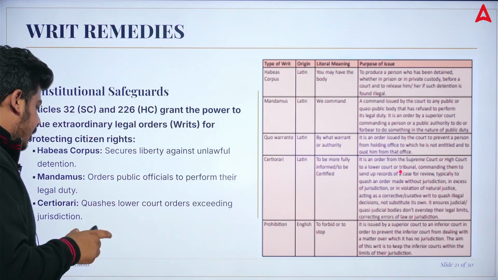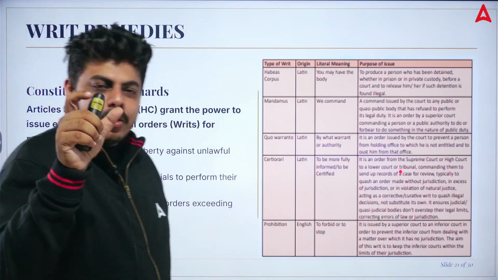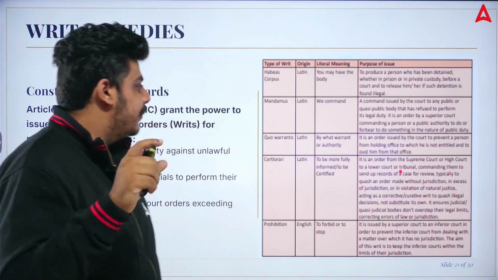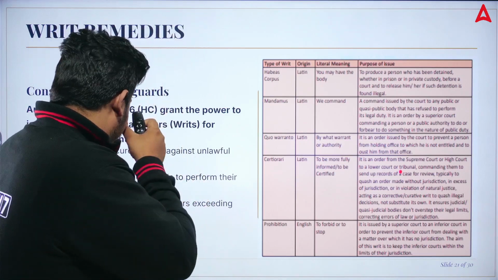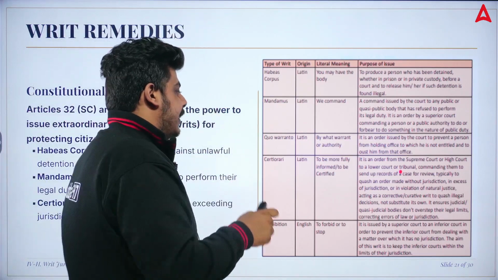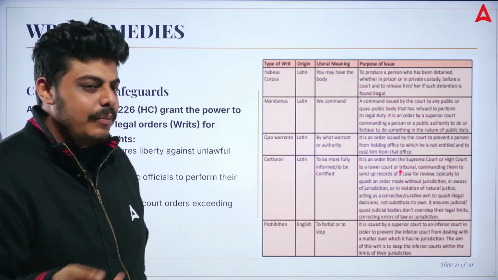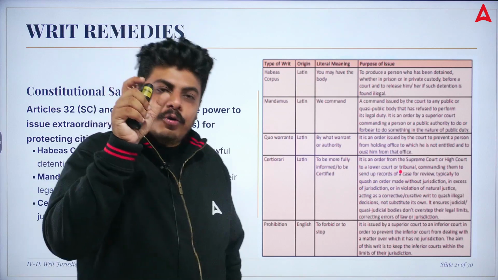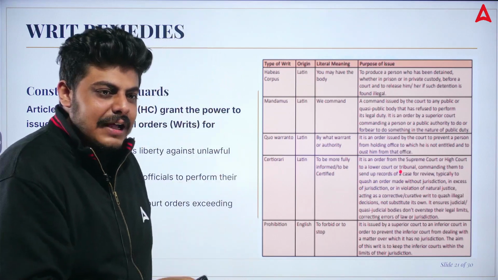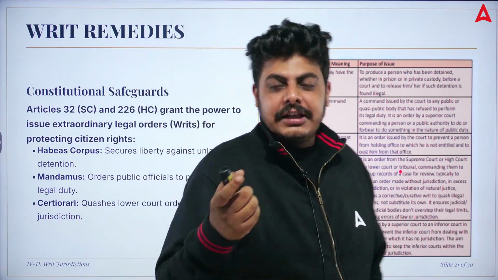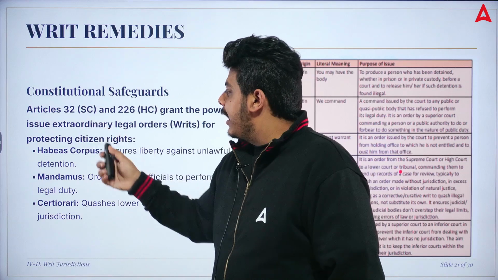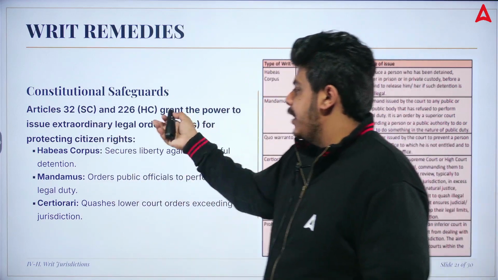Then we have certiorari, it cautions the lower court's decision if they have done something wrong, so we ask by what authority. Then we also use prohibition to forbid someone, and all these 5 writs are there for you, and you can move the courts, you can move the Supreme Court of India, and you can also move the High Court of India.